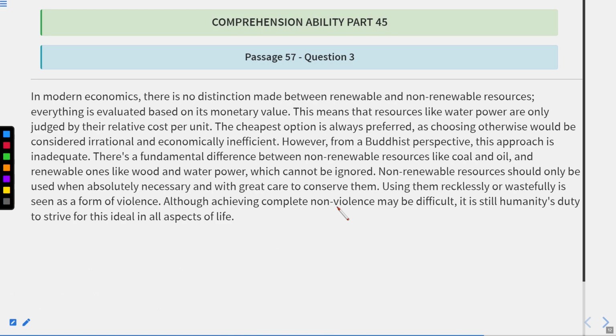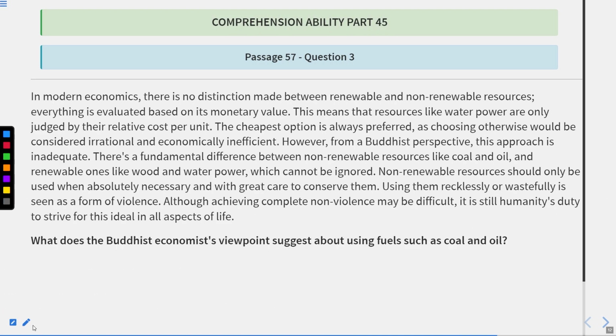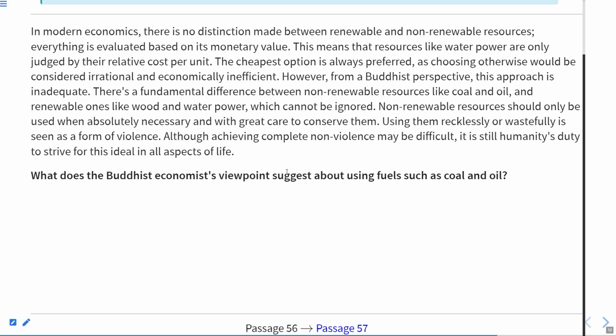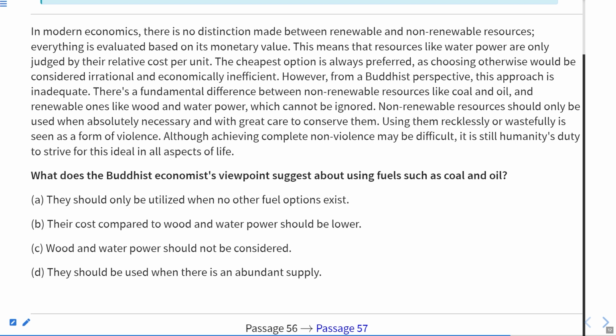Now let us move to the next one. The next question is, what does the Buddhist economist viewpoint suggest about using fuels such as coal and oil? They should only be utilized when no other fuel options exist. Their cost compared to wood and water power should be lower. Wood and water power should not be considered. They should be used when there is abundant supply.